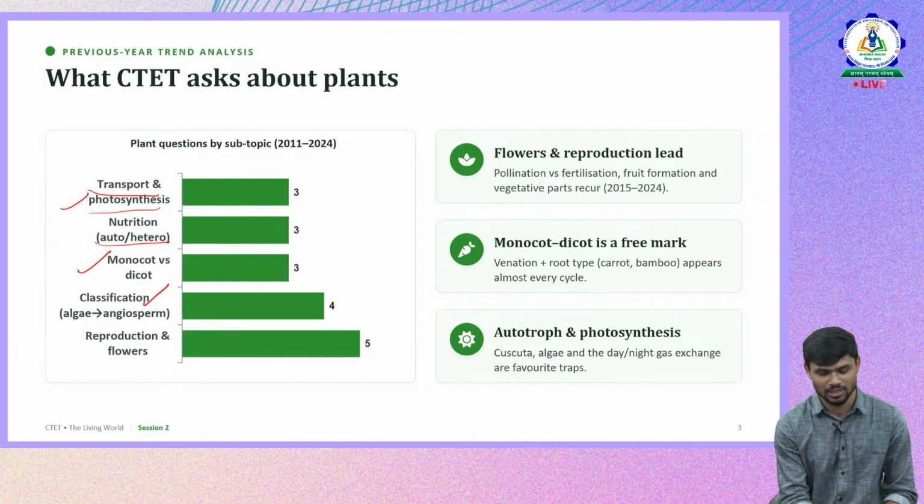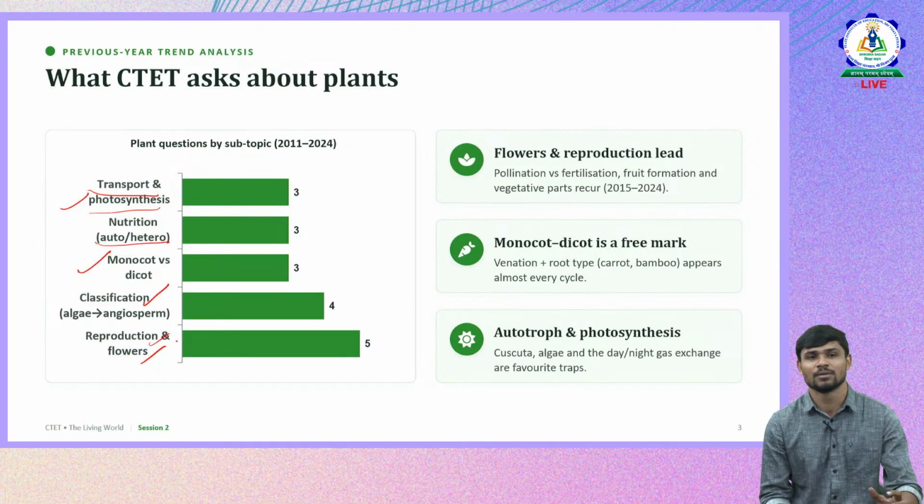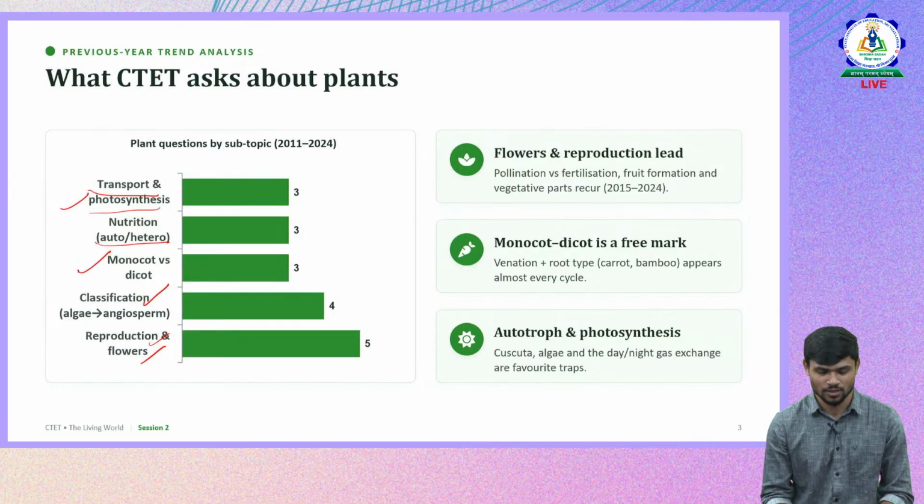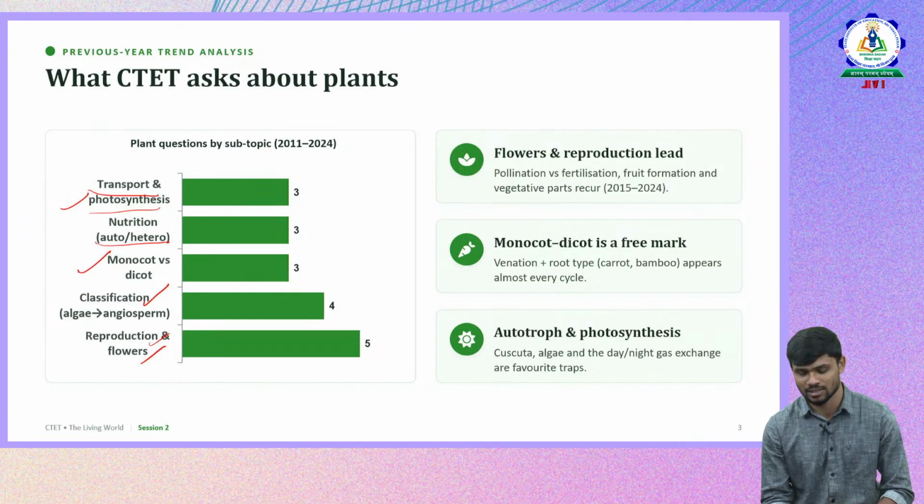And then reproduction with respect to flowers. These are the most important topics covered and tested by CTET. So let us focus on these things.